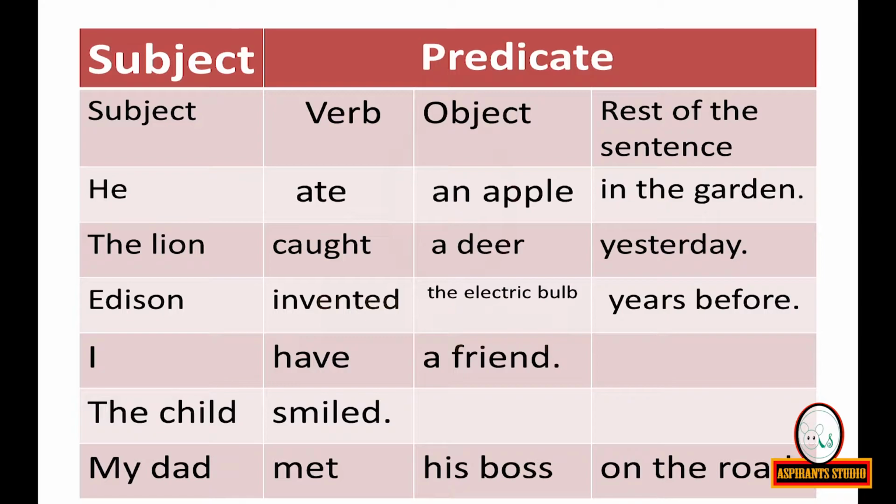I have a friend. I is the subject. Have a friend is the predicate. The child smiled. The child is the subject. Smiled is the predicate. Here we don't have the object and the rest of the sentence. My dad is the subject. Met his boss on the road is the predicate.